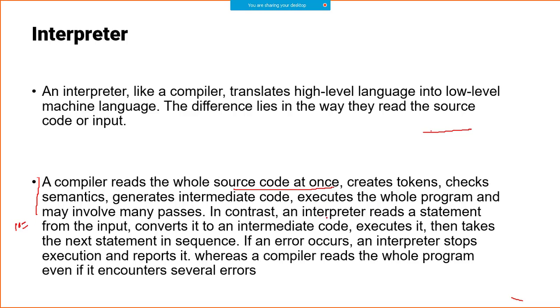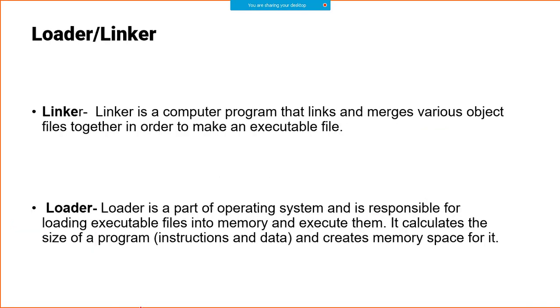In the case of an interpreter, it reads a statement from input, converts it into an intermediate code, executes it, and then takes the next statement. So it will go statement by statement. If an error occurs, an interpreter stops execution and reports it, whereas a compiler reads the whole program even if it encounters several errors. This is the difference between the compiler and the interpreter. I will show you that practically, so don't worry.